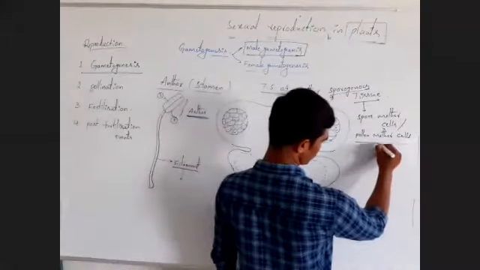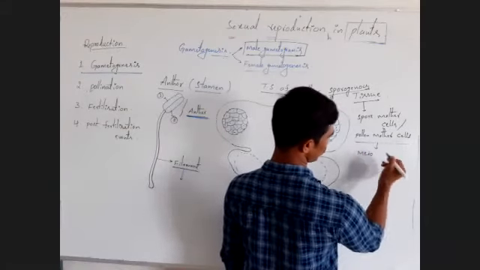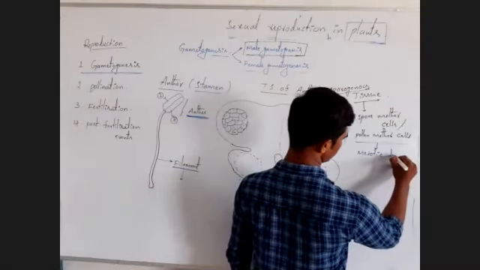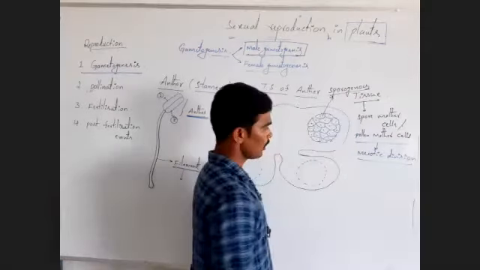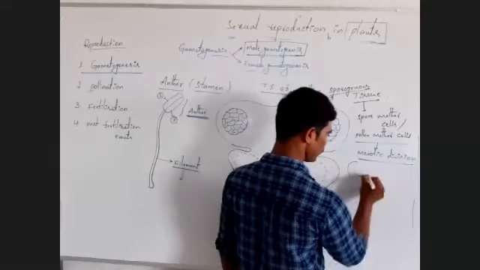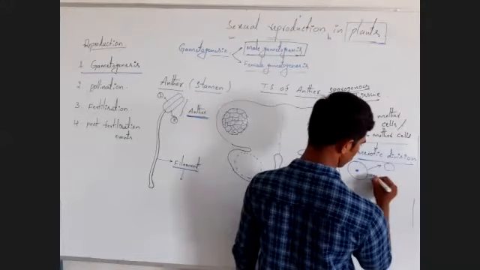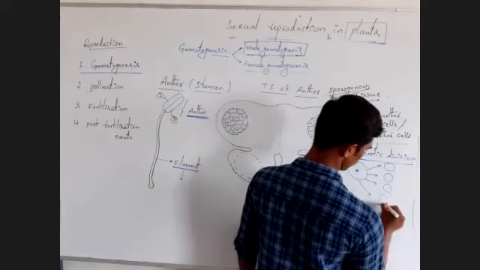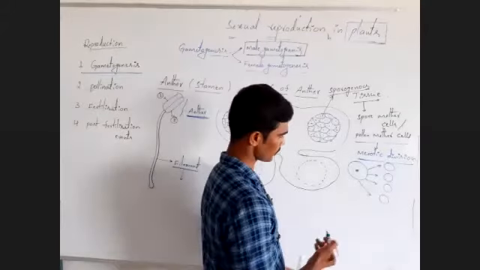Then pollen mother cells are involved in meiotic division. Very important. The result of meiotic division from each and every pollen mother cell: like this, 4 cells are developed.